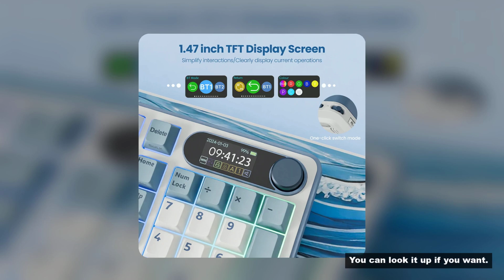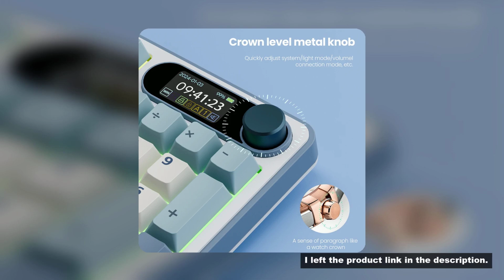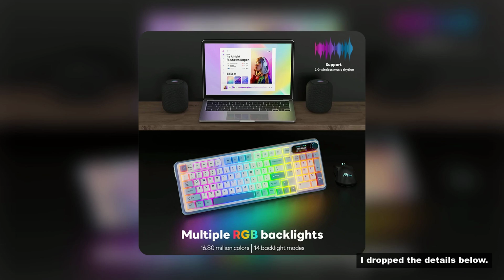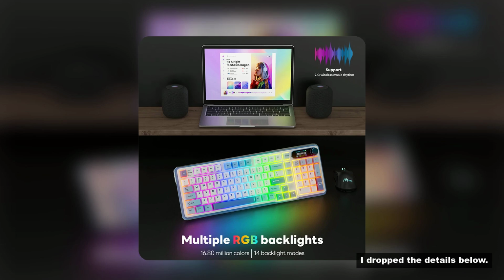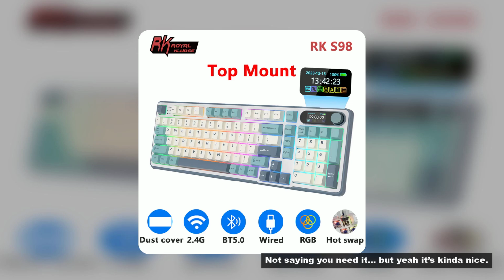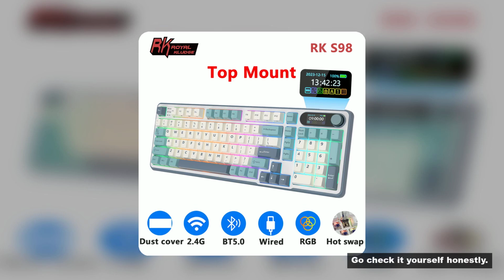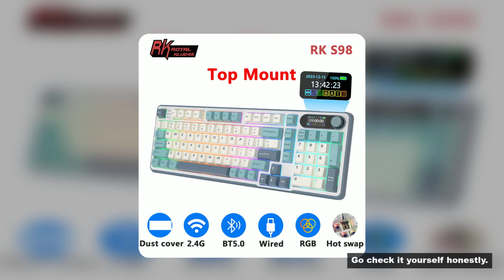Yo, I found something interesting, TBH. I kinda ignored this trending RK Royal Kludge at first, but yeah, turns out it's pretty decent. The more I used it, the more it made sense. I can see why people are recommending it lately.